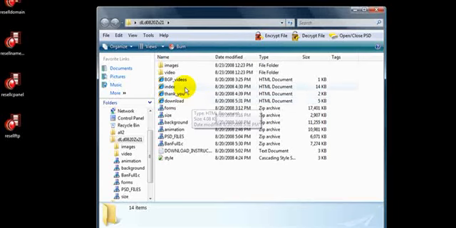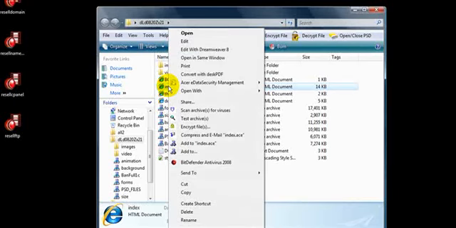So the main pages we want to edit are our index page, our thank you page, and our download page. I see that all the images, the videos, and everything are in this file. So let's start with the index page. If there's already a PayPal button from the original site, we'll just want to take that off and create our own PayPal button. So just right click on it. As you can see here it says edit with Dreamweaver. Once you download the trial version of Dreamweaver, or a copy of NVU, it should put that in your list. So just click on edit with Dreamweaver.